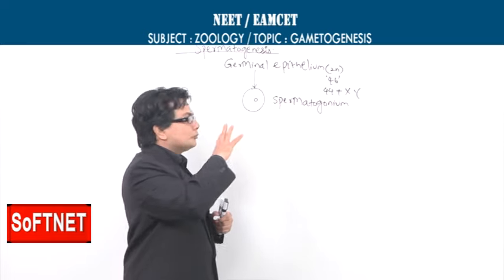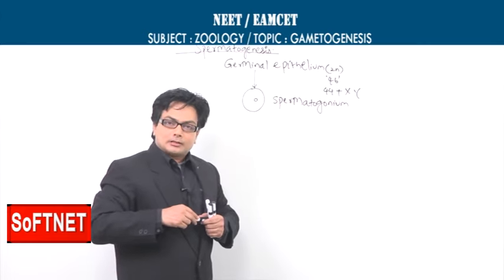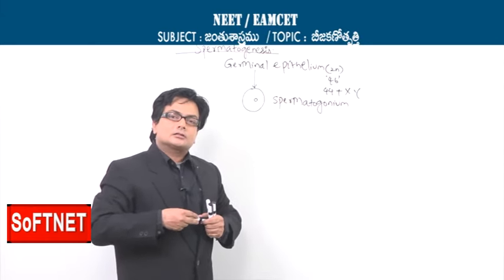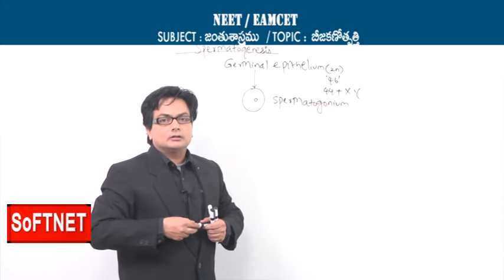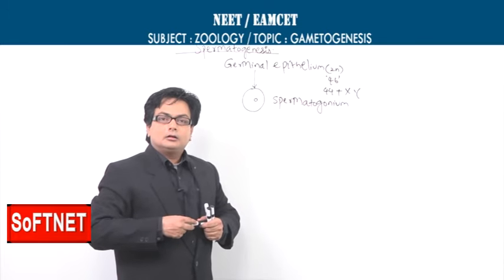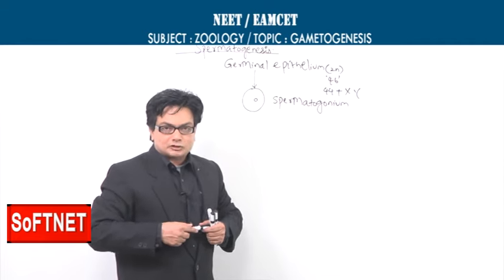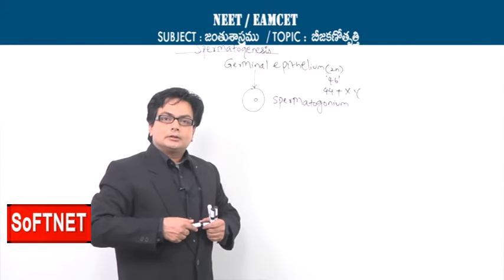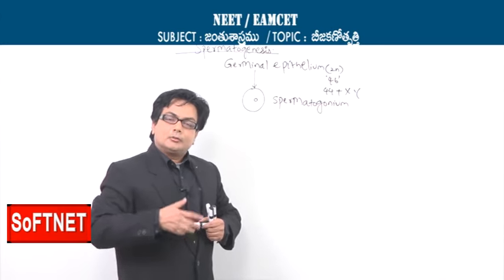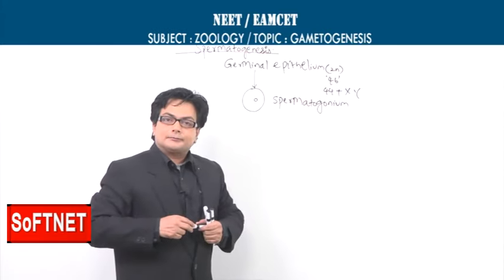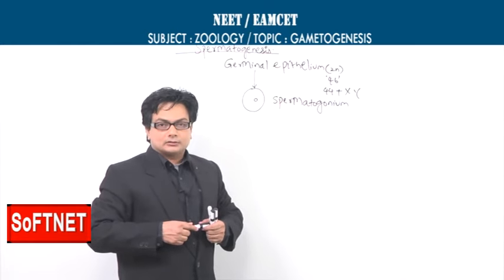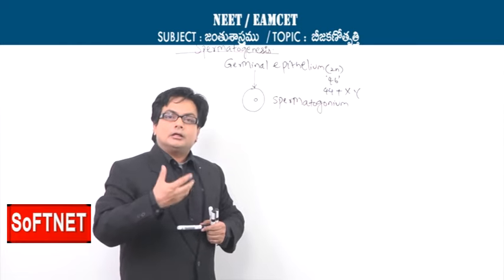Now, this group of cells, the spermatogonial cells, the diploid cells, the mother cells, primarily enter into a process called mitosis. So they continuously do mitosis, increasing the number. We call this step the proliferation. As we have discussed earlier, there are three important phases of gametogenesis, one being the proliferation phase. When I say the spermatogonium is repeatedly performing mitosis, it means it is in the proliferation phase, so that the number of cells will be increased.